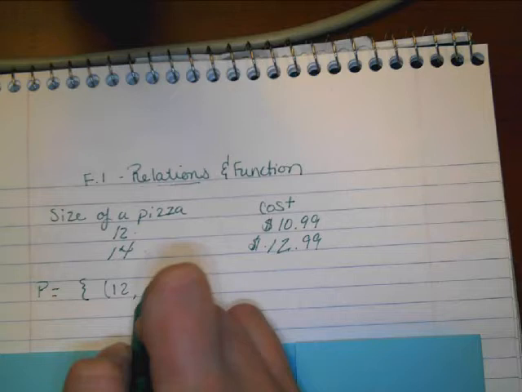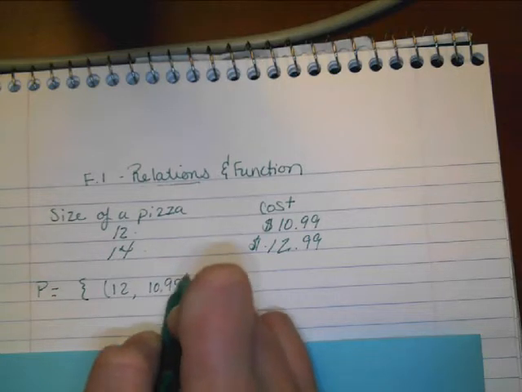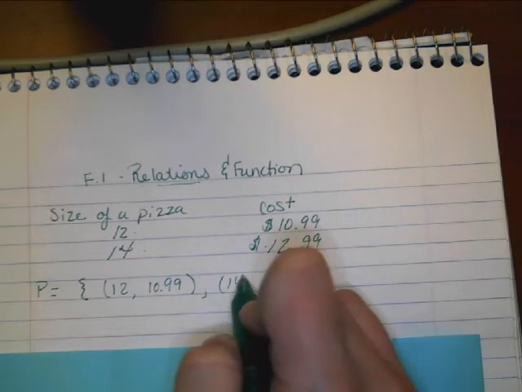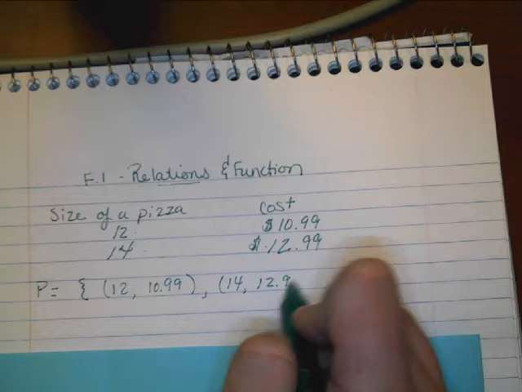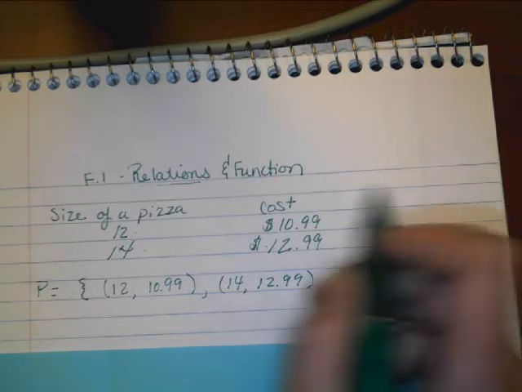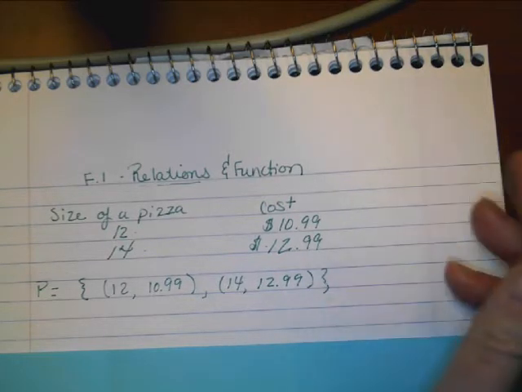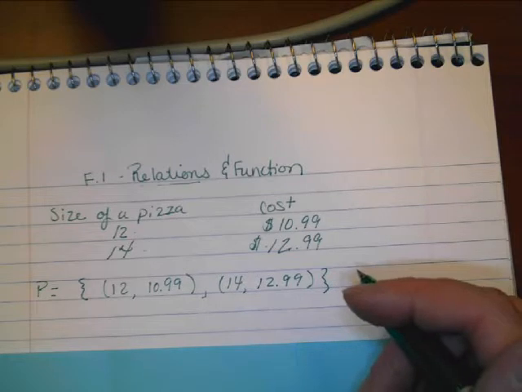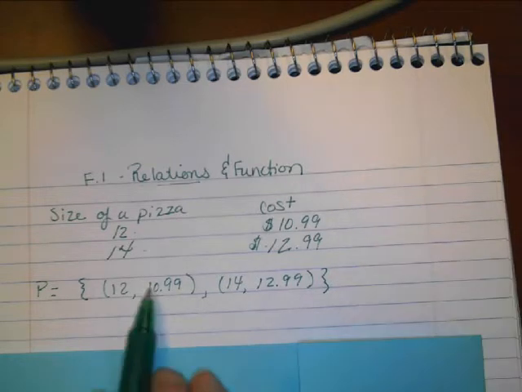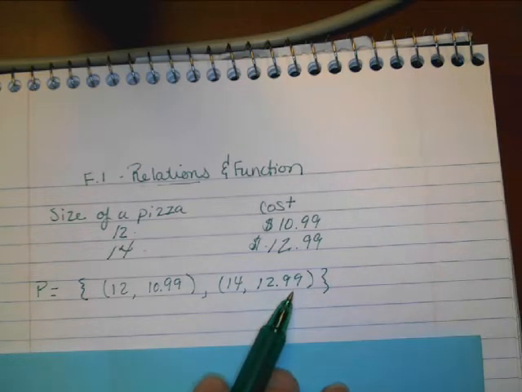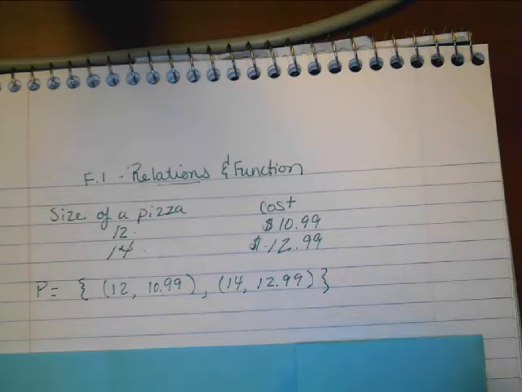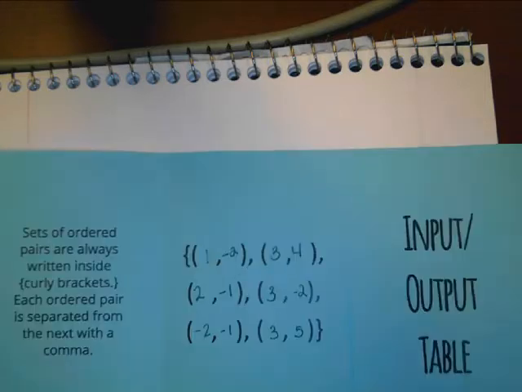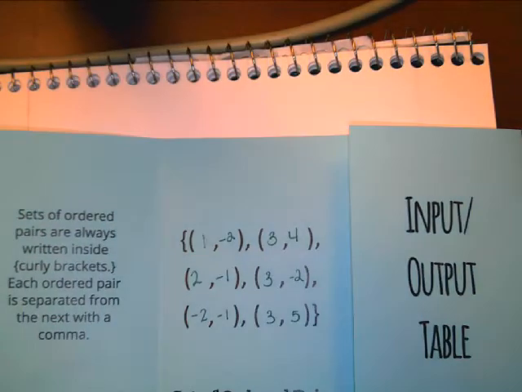And the ordered pair is 12, 10.99, 14, 12.99, etc. All right, and maybe I have more pairs than that. I'm sure there are more sizes of pizza than a 12 and 14-inch pizza, but so this is the relationship without context. All right, that's what math is all about. It's about relationships, a lot of times without context.